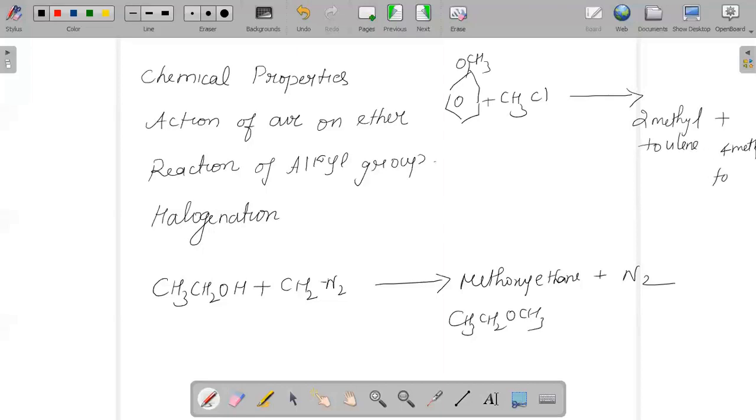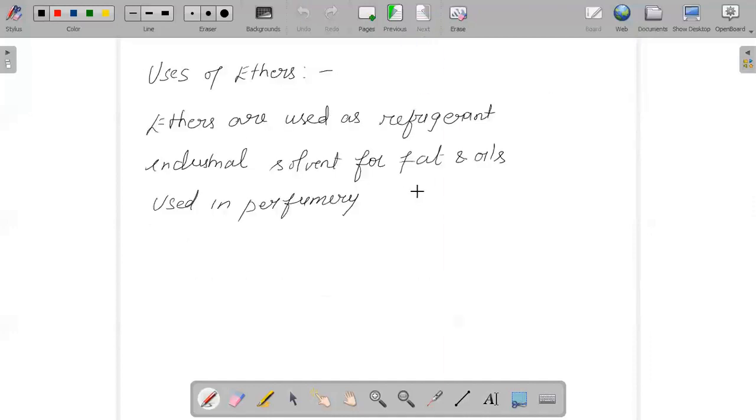Hence, the product formation and the reactions from this chapter are very important. Once we learn about its preparation and chemical properties, we should also know the places where we use ether. Ether is used as a refrigerant and as an industrial solvent for fats and oils. Whenever ether is mixed with alcohol, it makes the alcohol denatured.